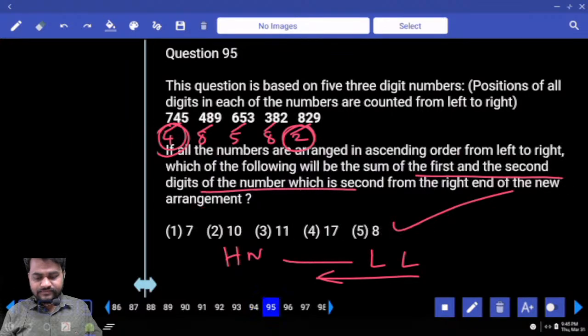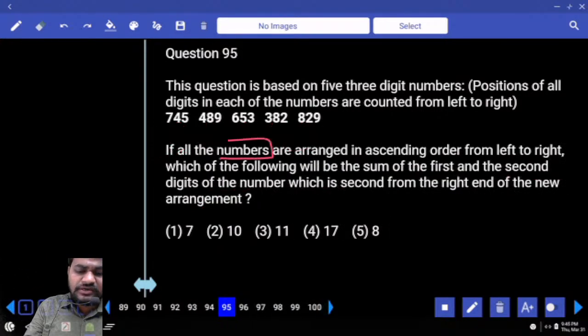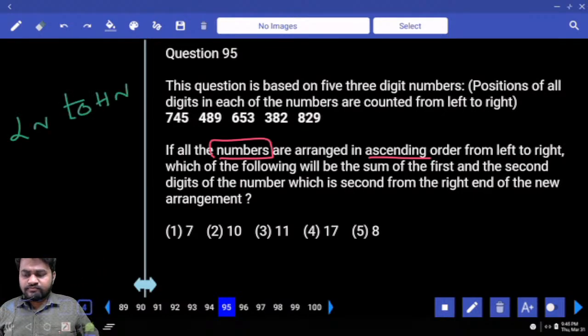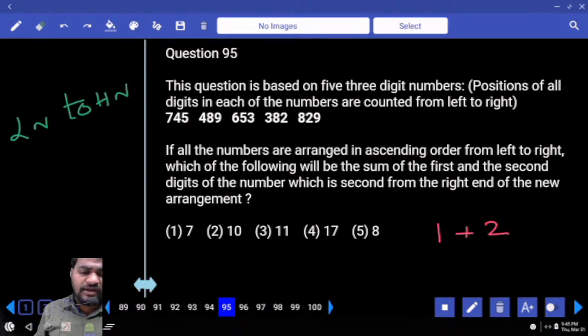Next, 95. If all the numbers are arranged in ascending order from left to right, ascending order means least number to highest number is required, then which of the following will be sum of first and second digits of the number which is second from right?